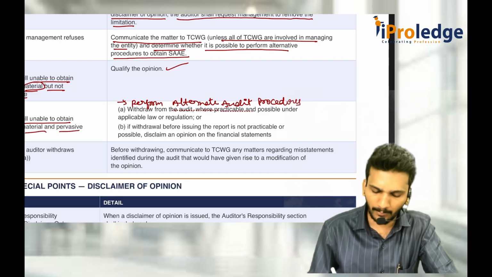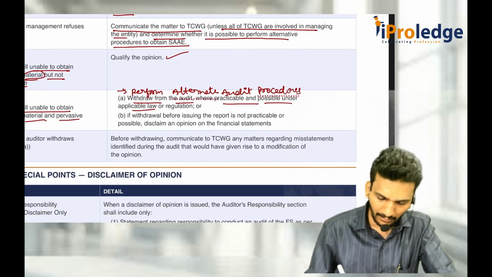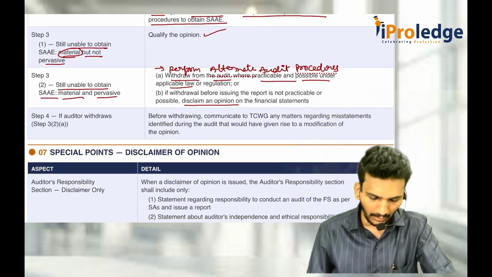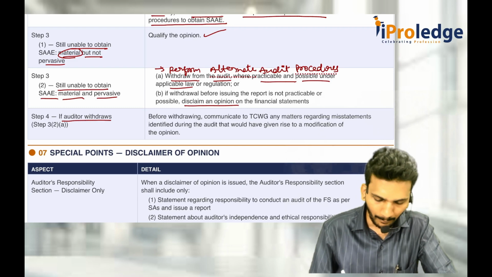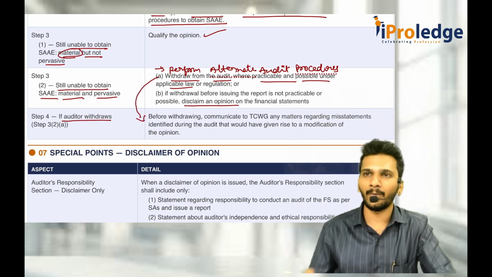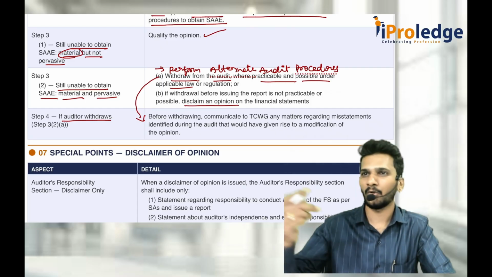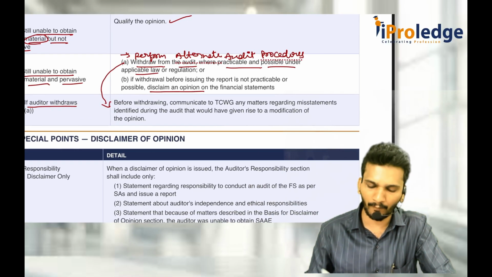If that is not possible, try to withdraw from the audit wherever it is practicable and possible to withdraw it. If not possible, then disclaim an opinion at the end. But if the auditor decides to withdraw, that means this point A of this part, withdraw. If you are appointed as a government company auditor, give the report for resignation to the C&AG, shareholders, ROC, everybody. You have to tell the reasons, whatever your findings are.